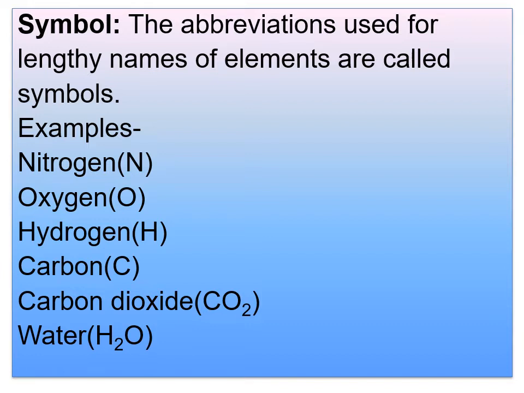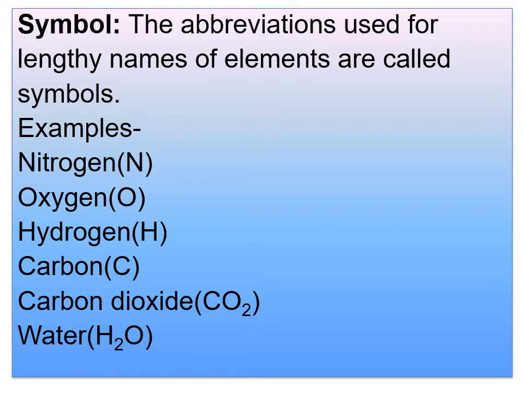One more point you have to remember. A symbol is not merely an abbreviation for the name of an element, but has a quantitative significance also. O stands for an atom of oxygen, but it also has 16 parts by weight. This is called the atomic weight of the element. This atomic weight you will learn in higher classes, that means in 9th standard. But you have to know about the elements and atomic number also.